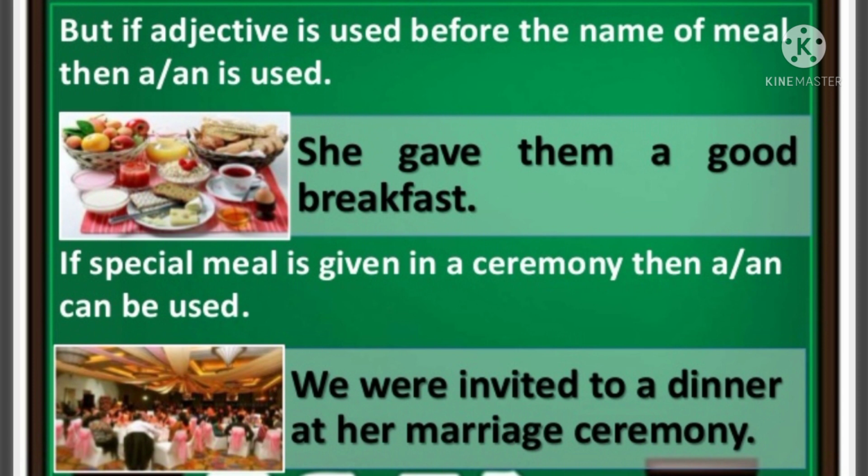But if the name of the meal is accompanied with an adjective, we use it. For example, she gave them a good breakfast. A good, good is there, so before that we have to use the article. Also, we were invited to dinner at her marriage ceremony. And here there is marriage ceremony, it is characterized there. So we use the article a.